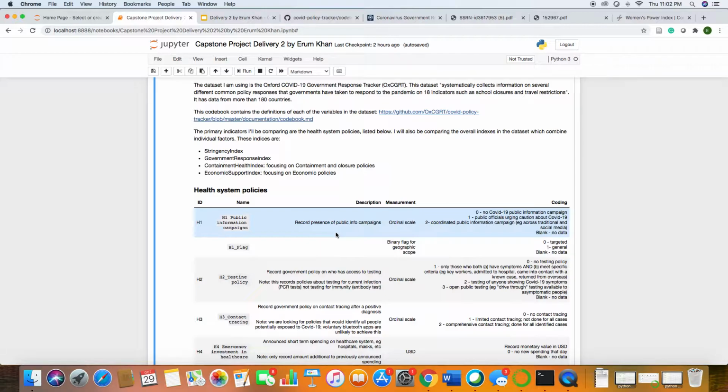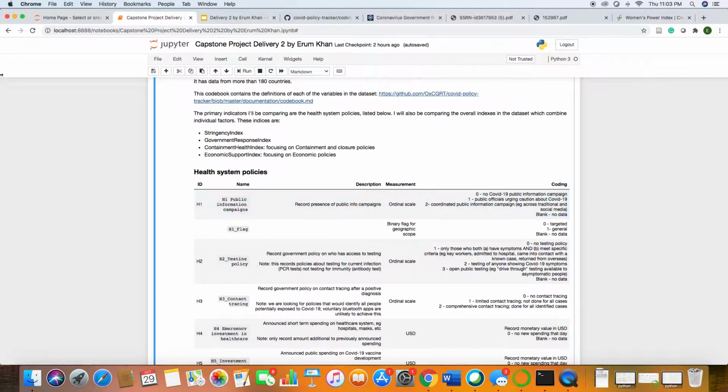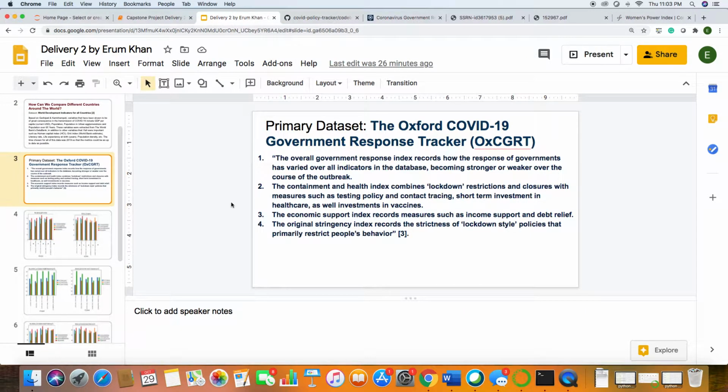This data systematically collects information on several different common policy responses that governments have taken to respond to the pandemic on 18 indicators like school closures and travel restrictions. It has data for more than 180 countries. An important part of this data set is the overall government response index, the containment health index, the economic support index, and the original stringency index.